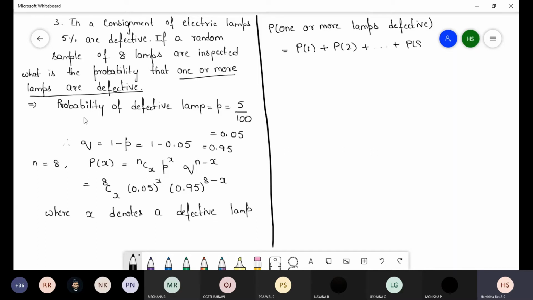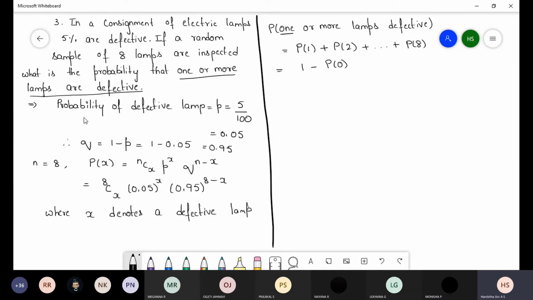Instead of finding 1 to 8, we can use the at least formula, that is 1 minus P of 0, instead of finding P1 to P8.